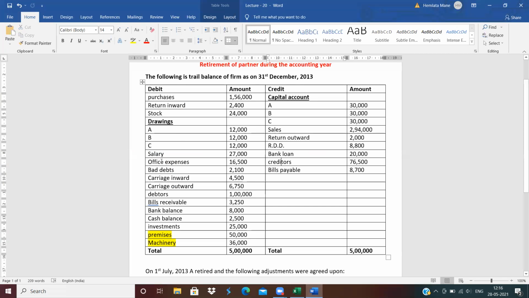Getting all the postings. Purchases, less return outward. Return inward, less from sales. Stock, opening stock, drawings, salary, all the postings are finished. See, check all the items, all the postings are finished. RDD is also less from the bad debts. You can less or write down on the P&L account credit side, whatever you want. So all the postings are finished.